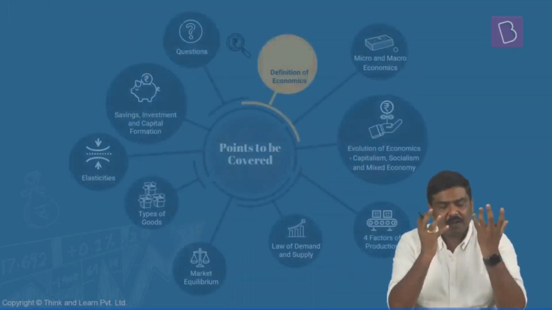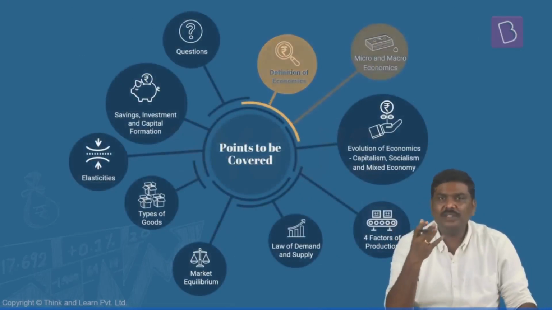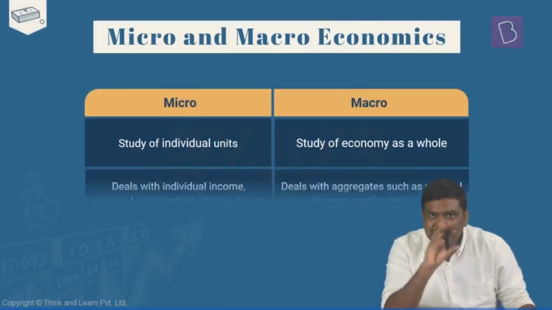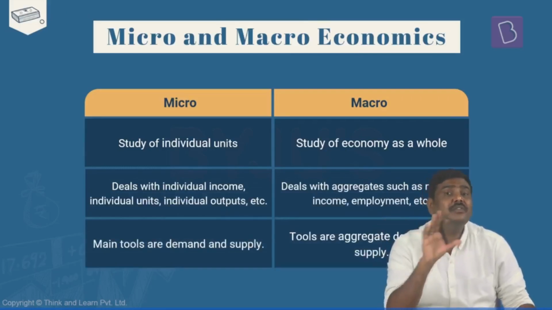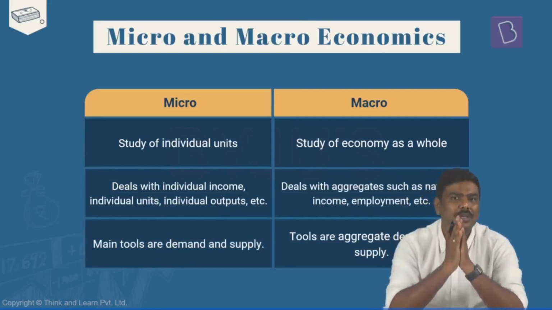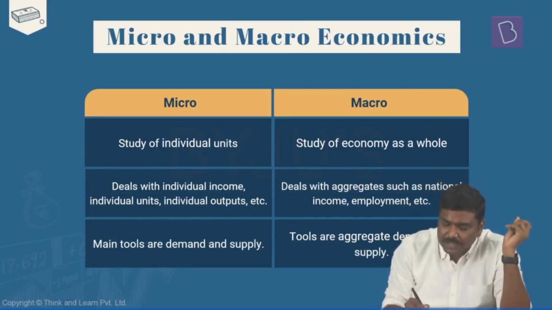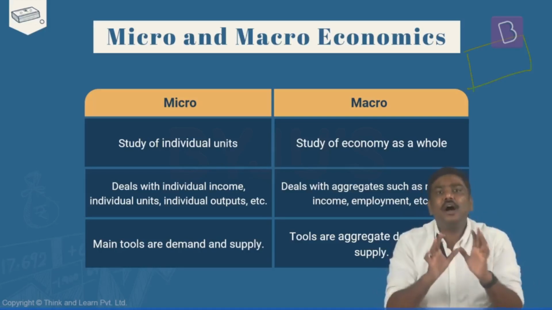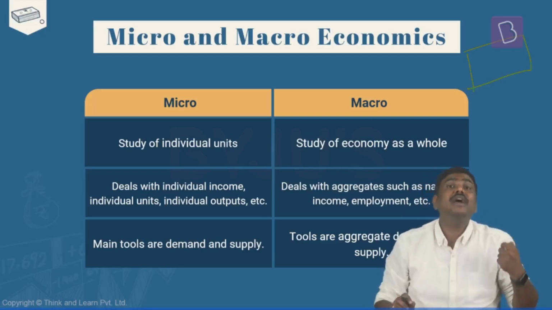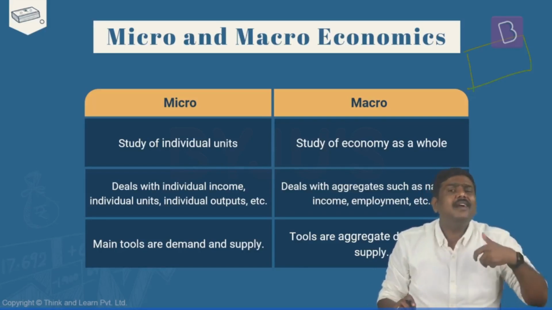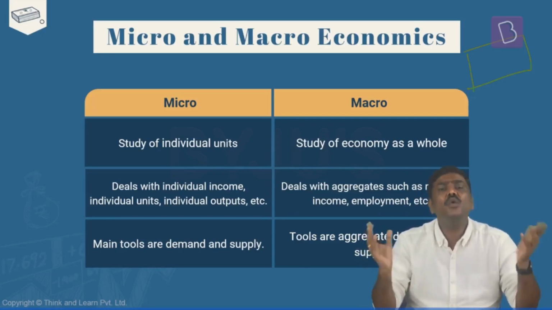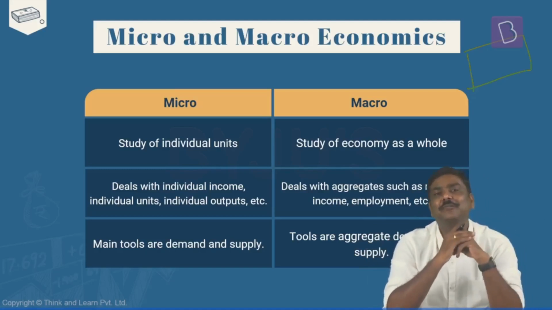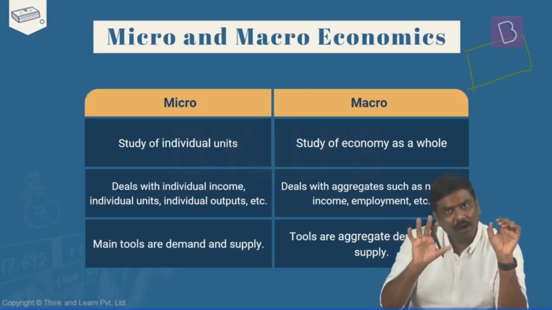Now, this particular subject of economics, or study of economics, is basically divided into two parts: micro and macro. What is the basic difference between microeconomics and macroeconomics? Let's take a simple example here. Imagine this is one country, and in this particular country, let's assume 10 households are there. Now, if you ask me, sir, why are you taking only 10 houses? Can we take 100 houses? I'll say, yes, please go ahead. But the number of houses is not important as long as you understand the concept here. So imagine in this particular country, 10 houses are there.